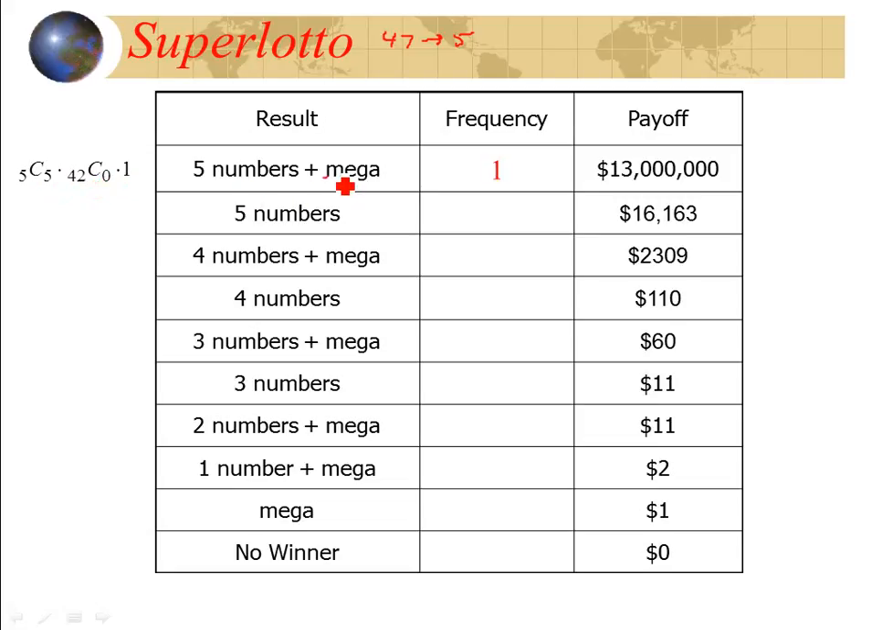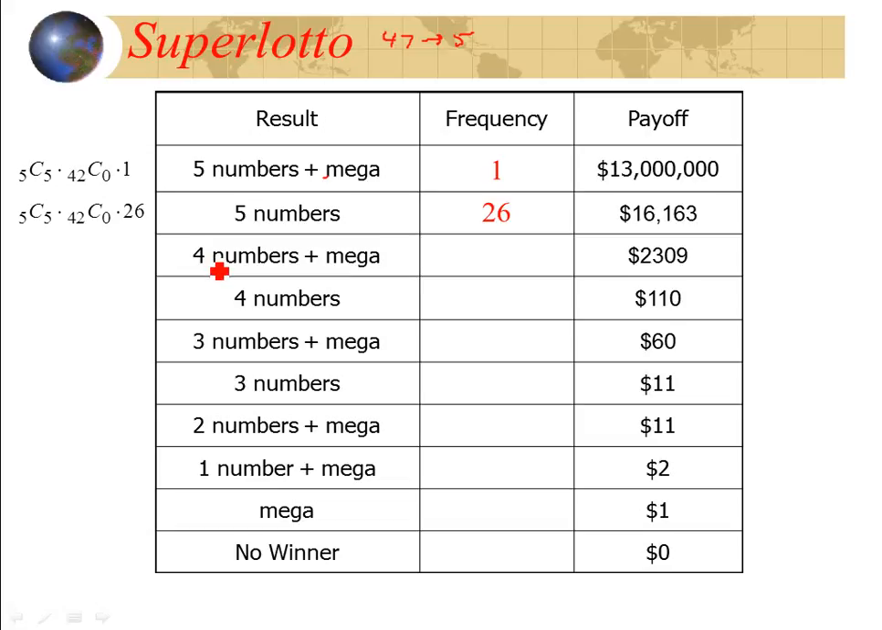Now, let's say you didn't get the mega number. Well, there's 26 numbers that are not the mega number. So this one's going to be 26. You have 26 ways of not getting a perfect match. You're getting all 5 of yours and none of the remainder, but you do not get the mega number. Well, there's 26 numbers that are not the mega number. That gives you 26 different ways that could occur. Now for 4 numbers plus the mega, and every time we have the plus mega, this is going to be a 1.